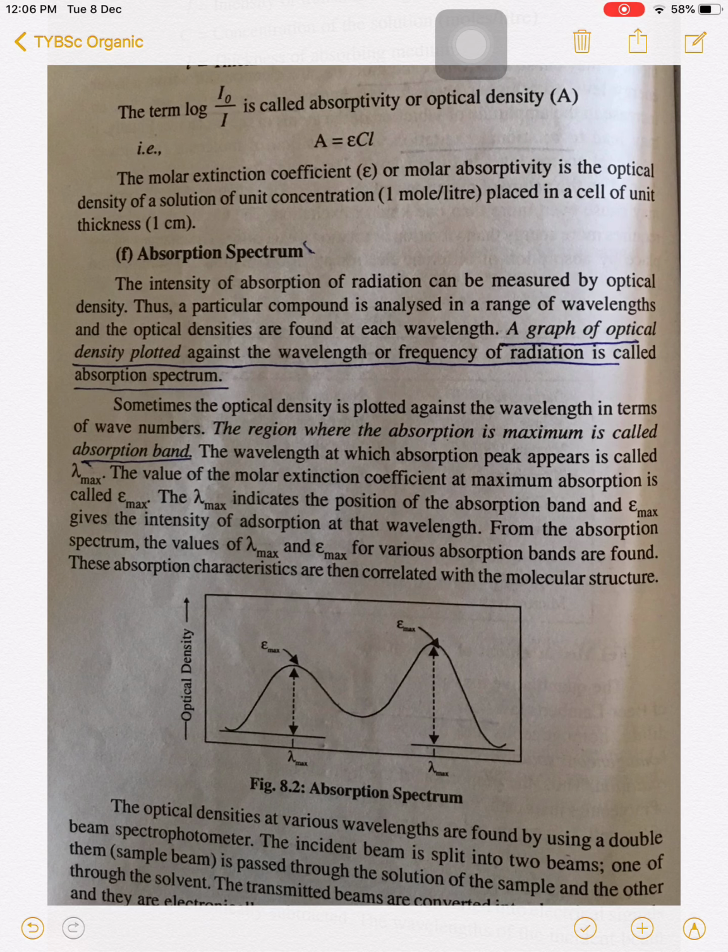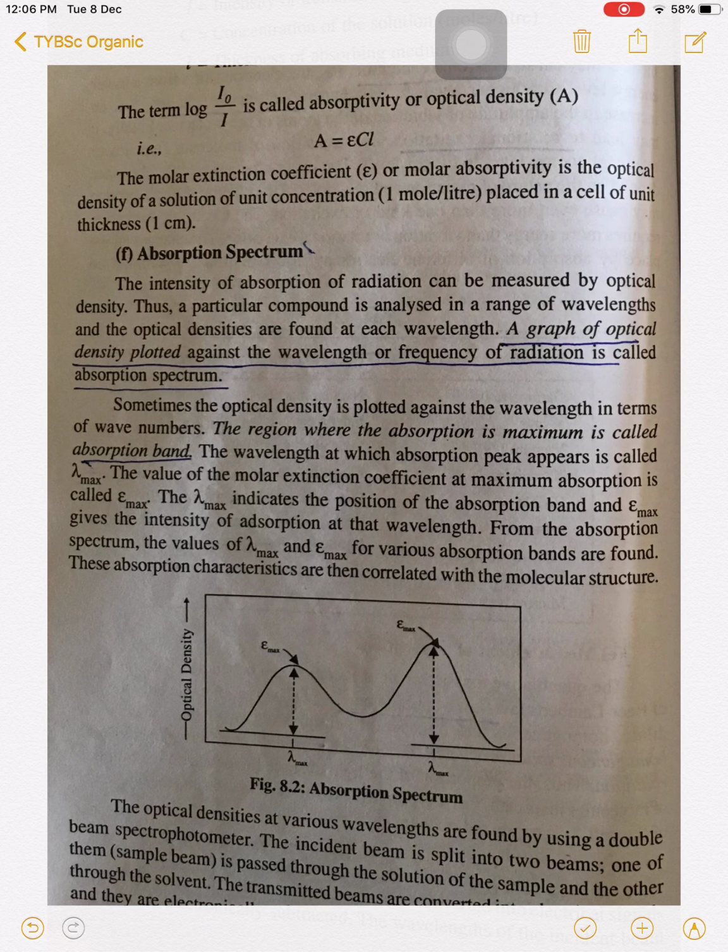Thus a particular compound is analyzed in a range of wavelengths and the optical densities are found at each wavelength. Now see this graph.